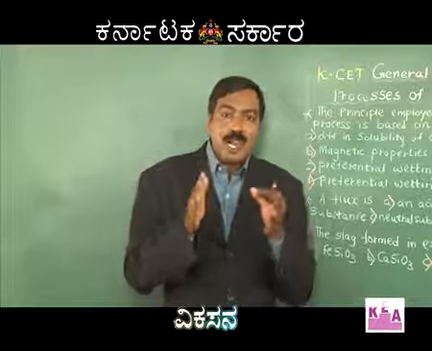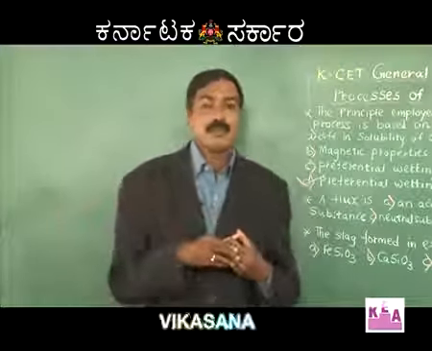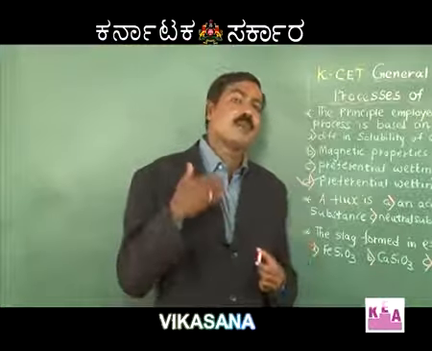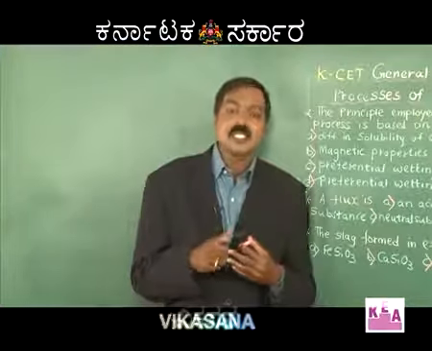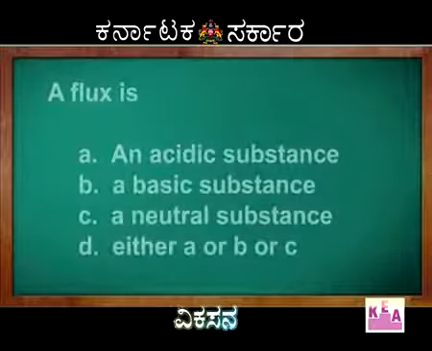What exactly is a flux? Flux is a substance which is used to remove the gangue particles by forming slag. Therefore, flux plus gangue is equal to slag. You may ask, we have already removed the impurities by concentration, then what is this? There may be some minute impurities which were not eliminated by the concentration process, so we require a flux.